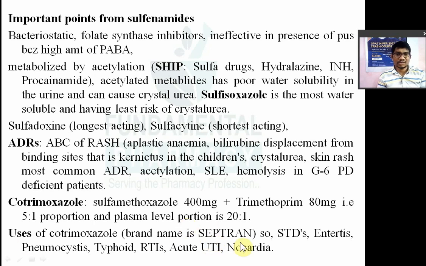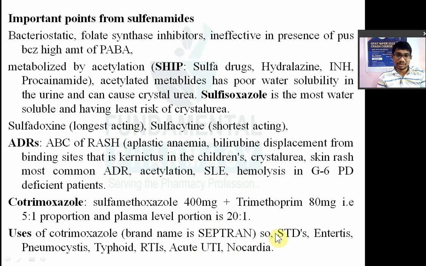So what is Septran? S for STD, sexually transmitted diseases like chancroid and other STDs. Cotrimoxazole is also used in STD. Then E for enteritis, intestinal infections like shigellosis. P for pneumocystis. T for typhoid fever. R for respiratory tract infection. A for acute urinary tract infection, and N for nocardia. So you can see Septran.